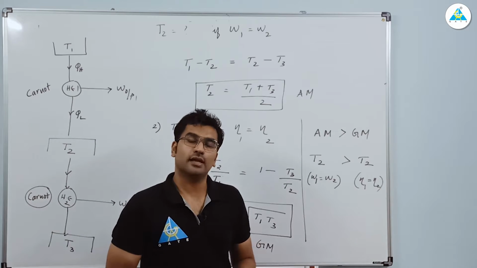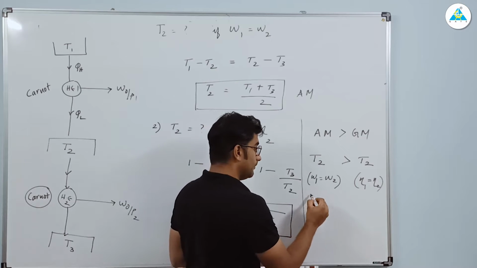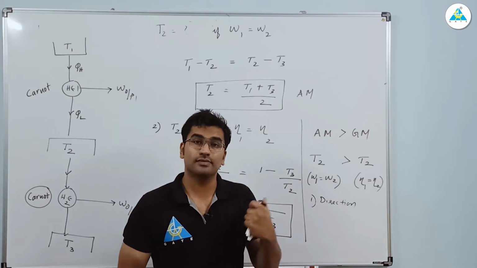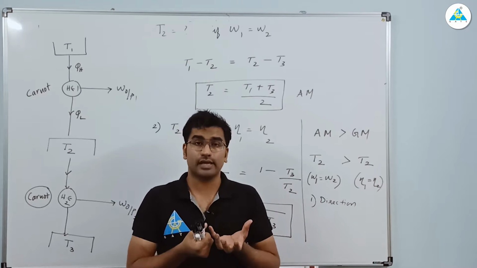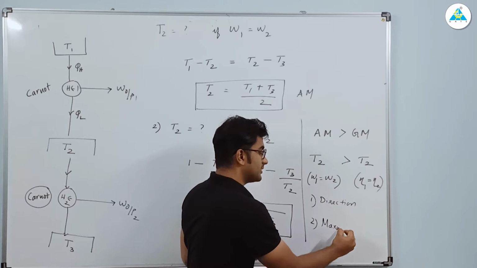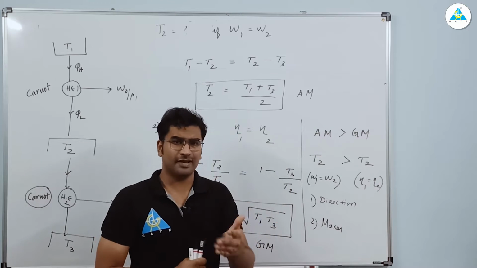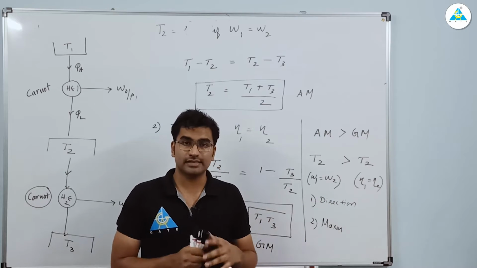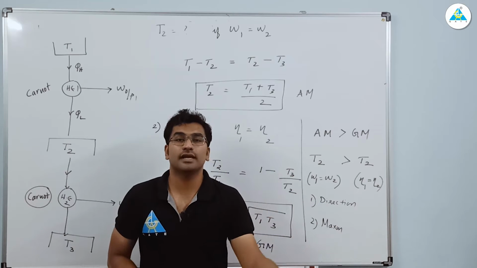For example, what are the uses of the second law, what is the requirement of the second law? One, I said, is the direction of a process, whether a process will happen or not, that is determined by the second law of thermodynamics. And second, we use the second law to find the maximum theoretical limit, for which we developed the Carnot cycle and the equation. But we are yet to cover the first use, the direction of a process. For that we need to discuss the entropy part.